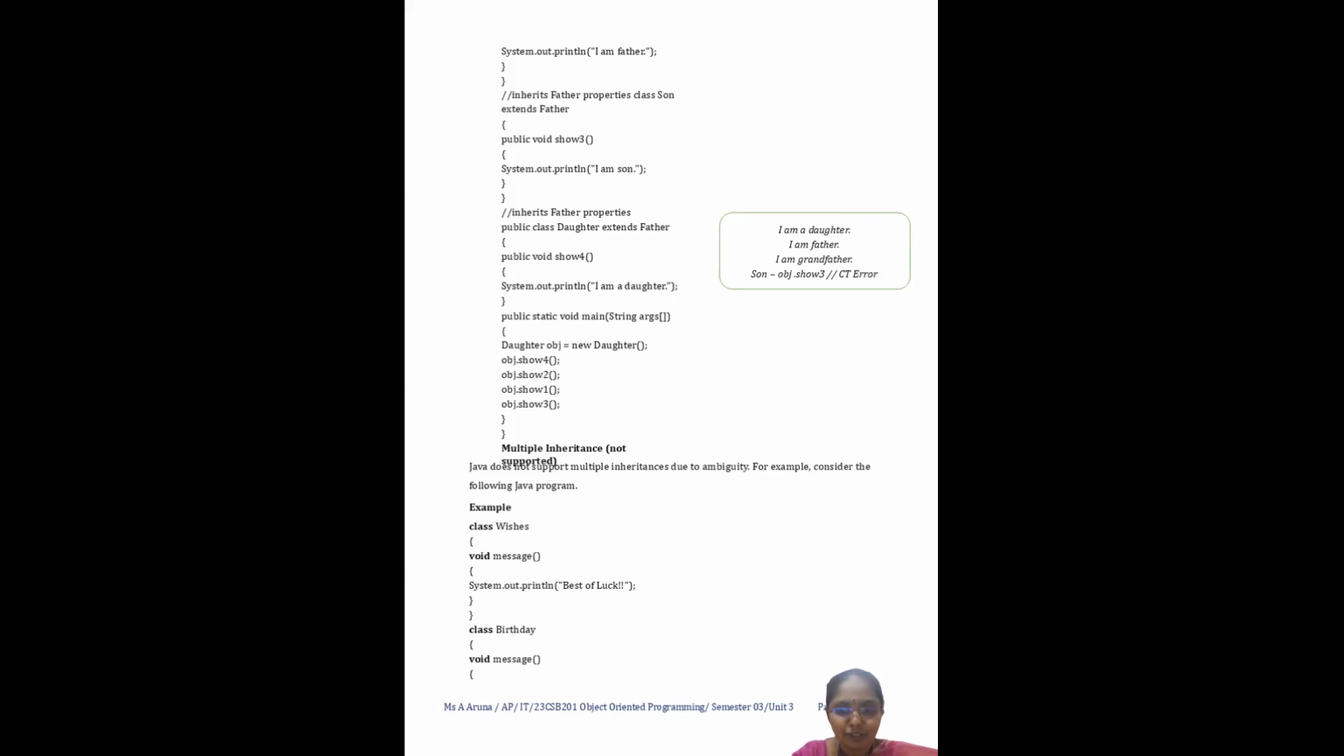In the real world also, it cannot be supported. A child can have only a single mother and single father, so a child will have only one parent. So in real life it cannot be supported, and in Java also it cannot be supported because it will have an ambiguity problem, which can be avoided over here.